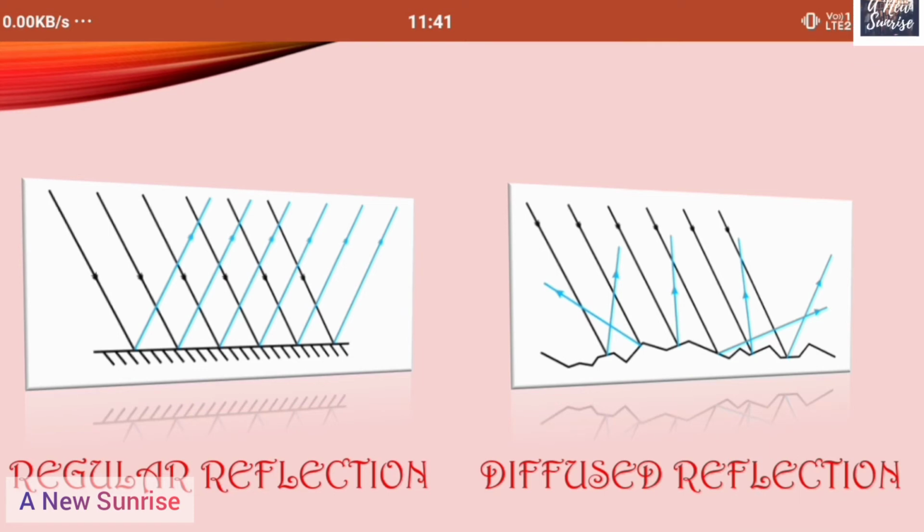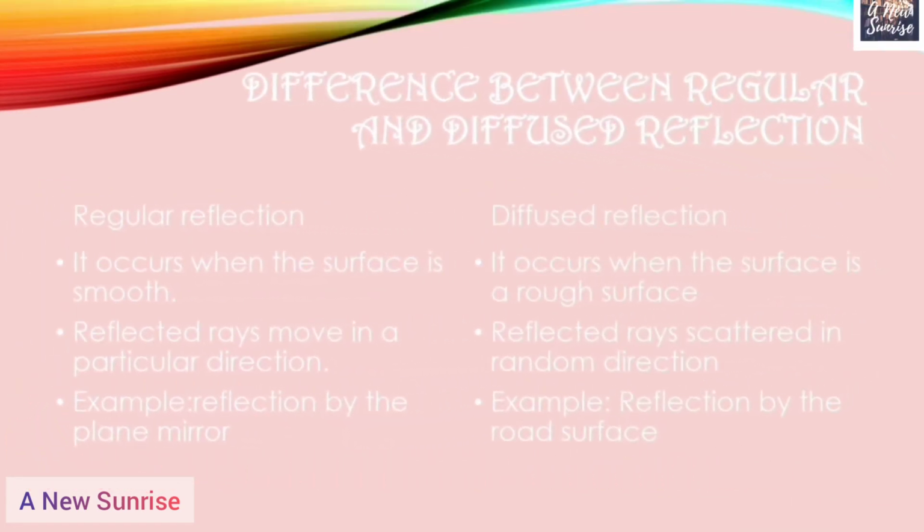Let us proceed to our next topic, that is difference between regular and diffused reflection. Regular reflection occurs when the surface is smooth, and diffused reflection occurs when the surface is rough. In regular reflection, reflected rays move in a particular direction, whereas in diffused reflection, reflected rays scatter in random directions. They do not move in a particular direction, but in different directions.